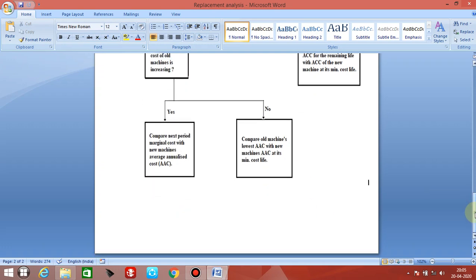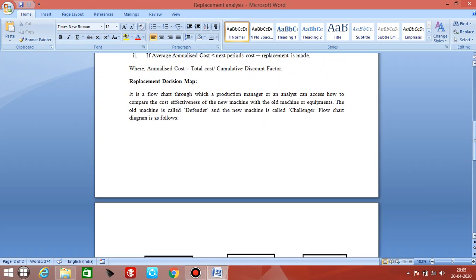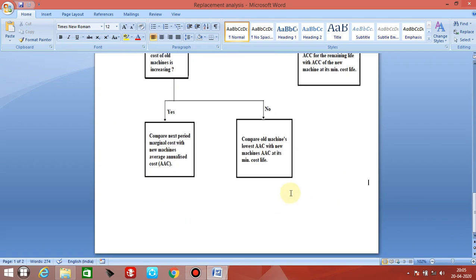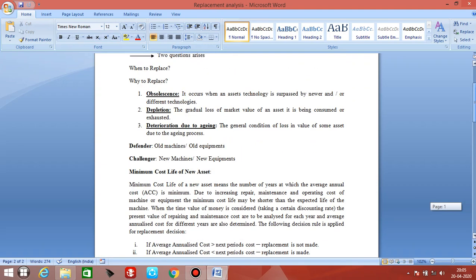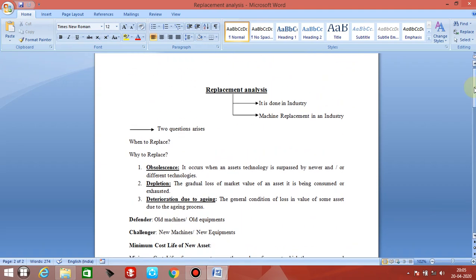Now, through this particular diagram, we can analyze whether we will accept the challenger or whether we will remain with the defender. So that's all with this replacement analysis.